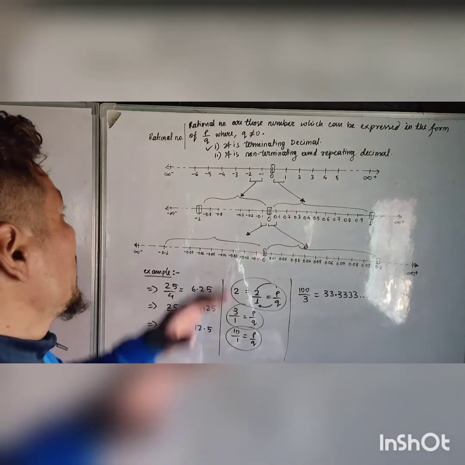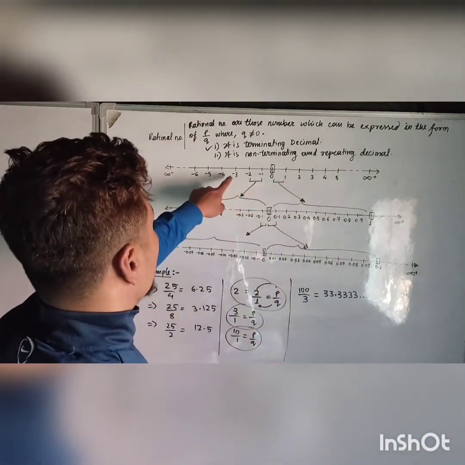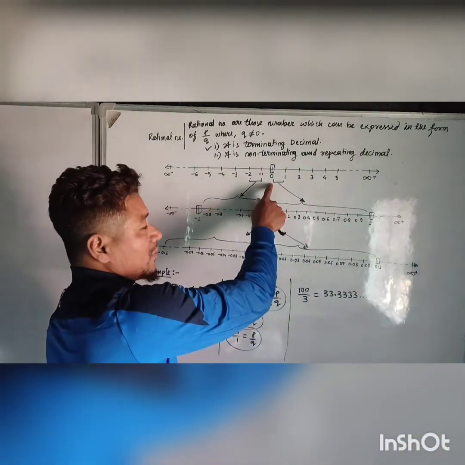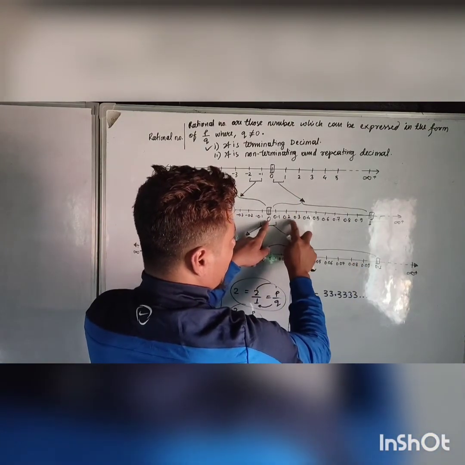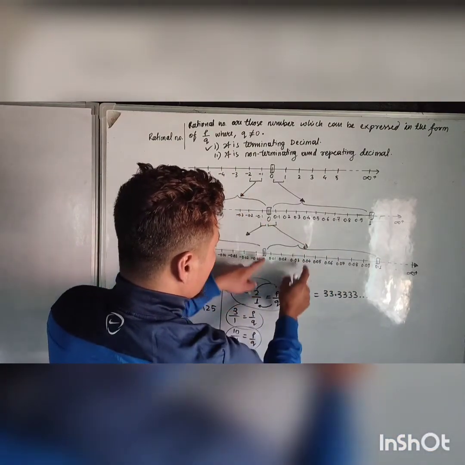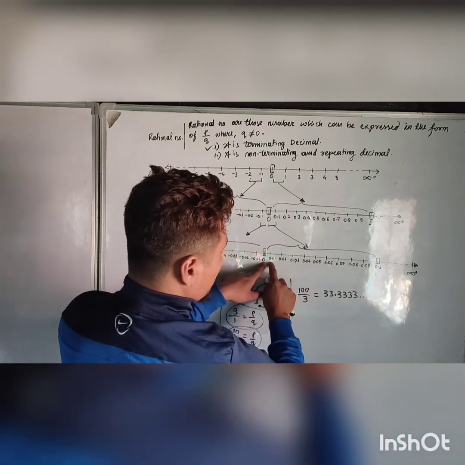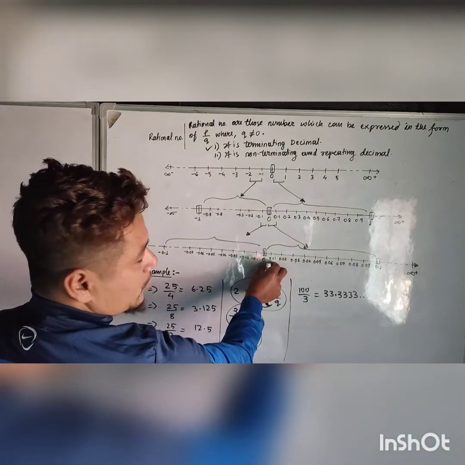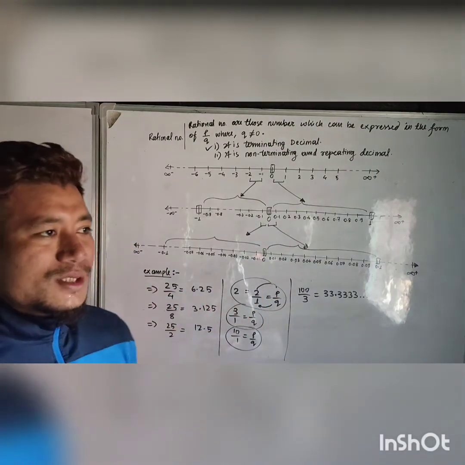So I am representing these rational numbers on a number line. See, 0, 1, 2, 3, 4 till infinity, and 0, -1, -2, -3 till infinity. These all are rational numbers. And from 0 to 1, there are infinite rational numbers like 0.1, 0.2, 0.3. And between 0 and 0.1, there are infinite numbers like 0.01, 0.02, and so on. This way, between 0 and 0.01 there will also be infinite rational numbers. So this is all about rational numbers.